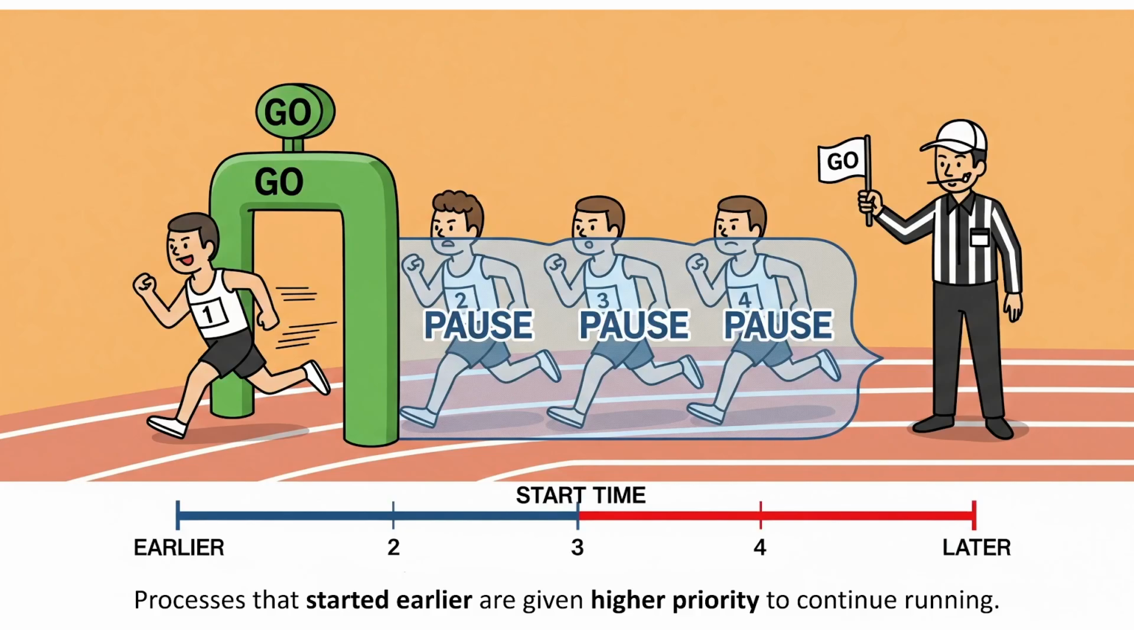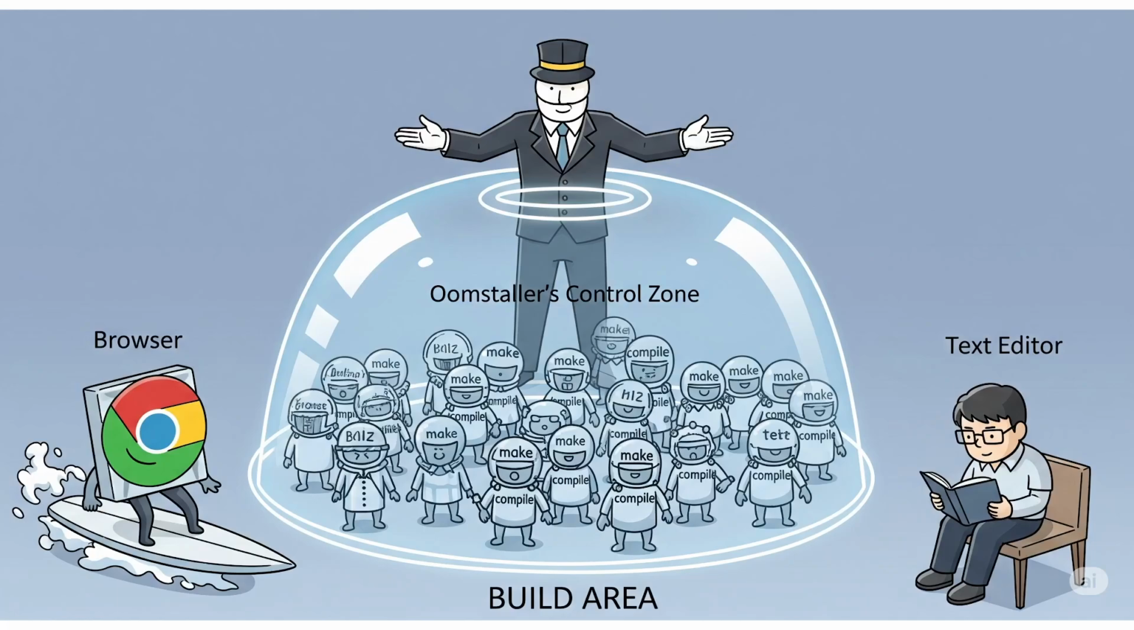For all other processes, the decision is based on their start time. Processes that started earlier are given higher priority to continue running. This policy is crucial because it prevents a situation where the same process gets repeatedly suspended and resumed, which could disrupt the build order logic that tools like Make and Ninja rely on. And importantly, OOMstaller is safe. It only ever monitors and controls the descendant processes of the command it was invoked with. This means your web browser, your text editor, and other unrelated applications will never be affected.